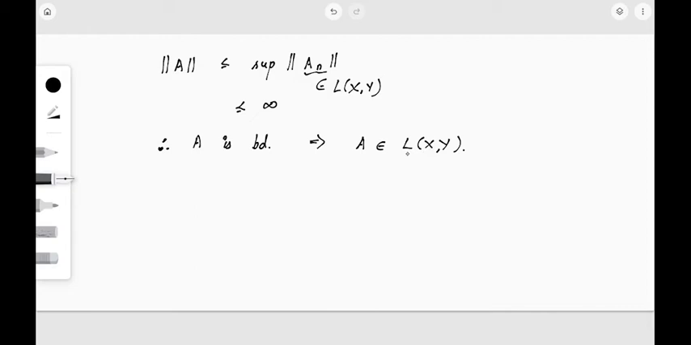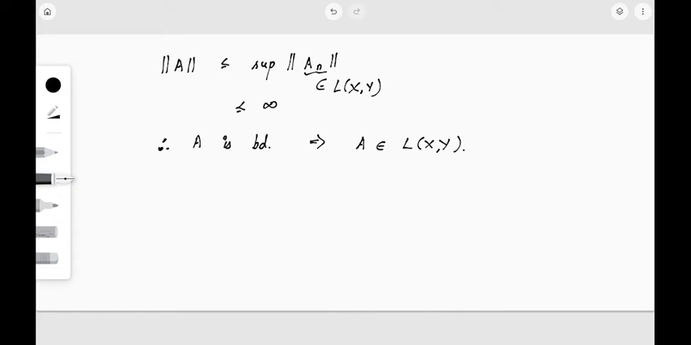Then corresponding to that Cauchy sequence, A_n of x forms a Cauchy sequence in Y, and as Y is complete, we get it is convergent, and we have shown that the limiting value, that is the linear operator A, forms a bounded linear operator. Now next what we are going to show is, we have not actually shown that A_n is convergent, we have shown that A_n of x is convergent. Now we need to show that A_n is convergent, right?